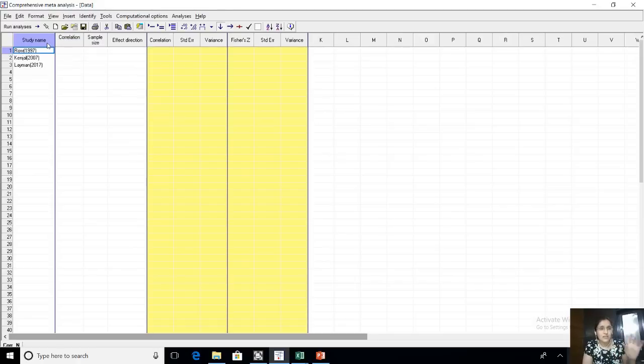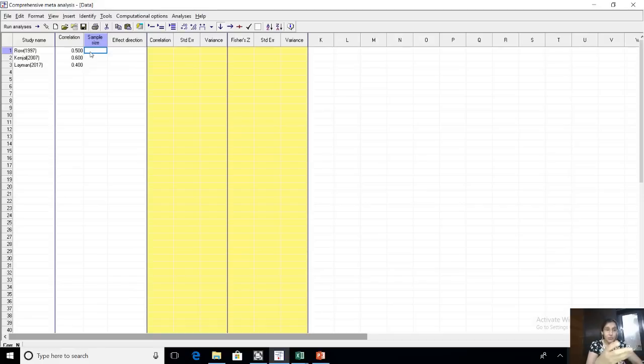Column number 1, study name. Column number 2, correlation value. Let me put any correlation value. I say 0.5, then I say 0.6, then I say 0.4. Suppose. And these correlation values are of what? Religion and intention. Only one bivariate. Only one bivariate value from 31 papers.